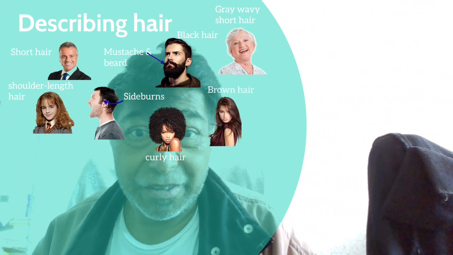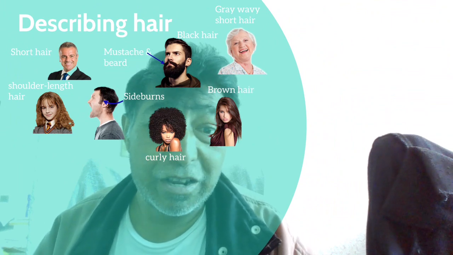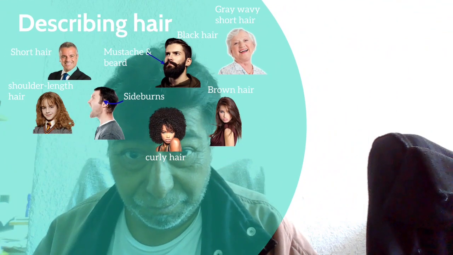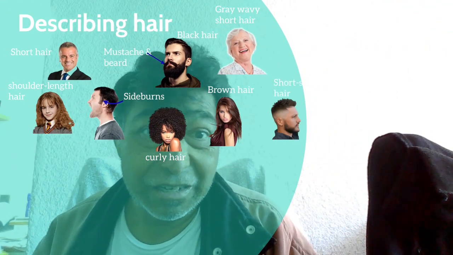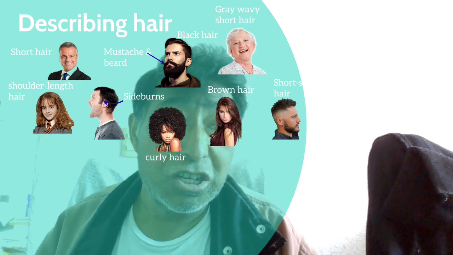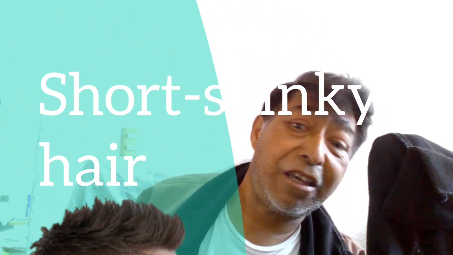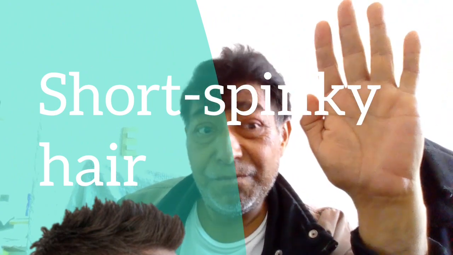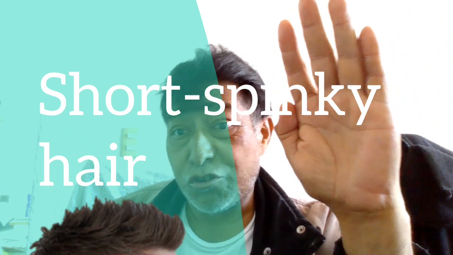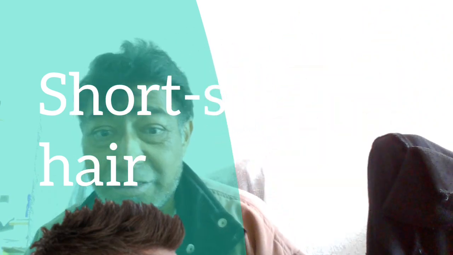This girl is wearing brown hair. Notice the color. This man is wearing short, spiky hair.